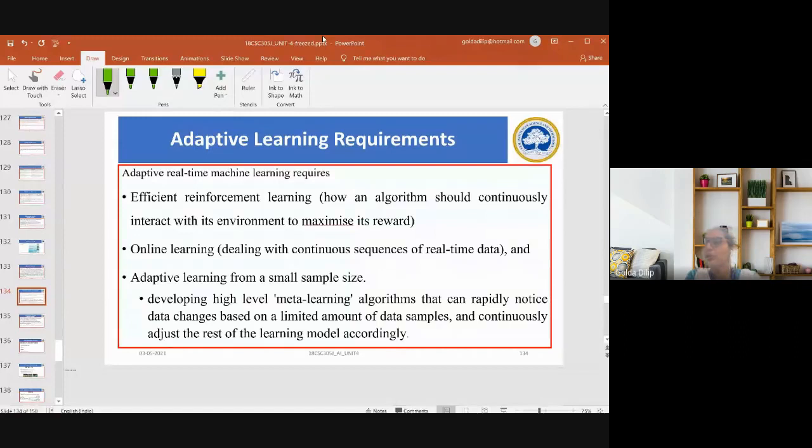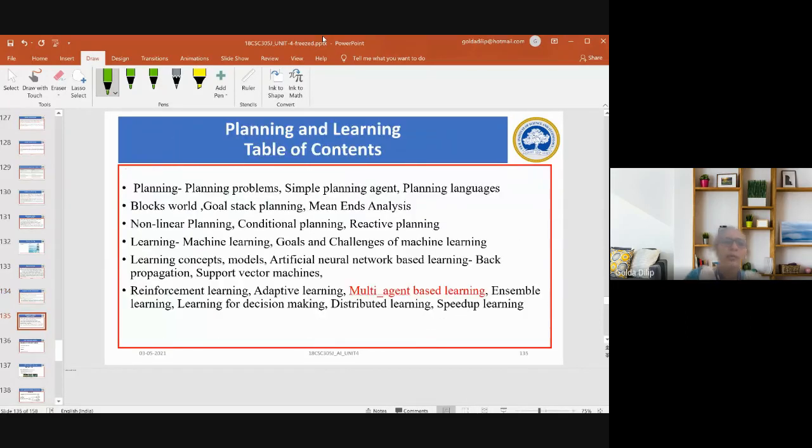Now coming to the requirements of your adaptive learning. You have efficient reinforcement learning and online learning, which are the two basic requirements. Reinforcement learning is how an algorithm should continuously interact with the environment to maximize its reward. Online learning is dealing with real-time data. Continuous real-time data is what is called online learning. So that's regarding adaptive learning.